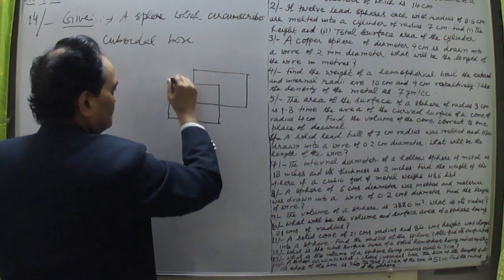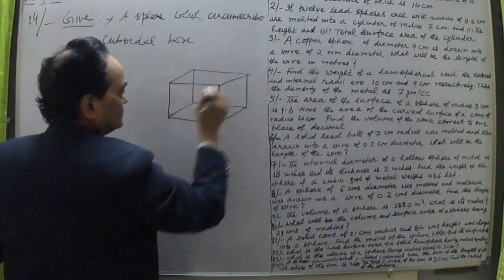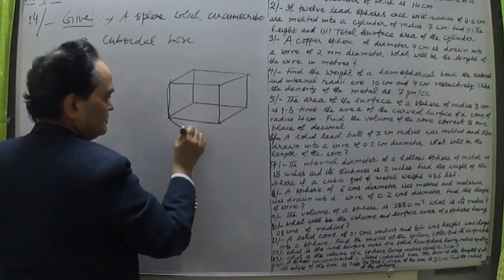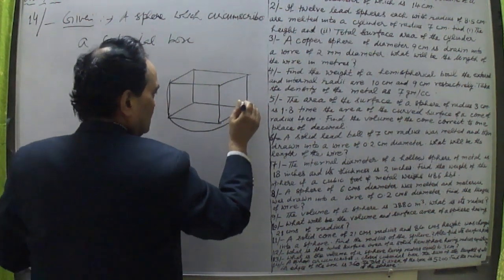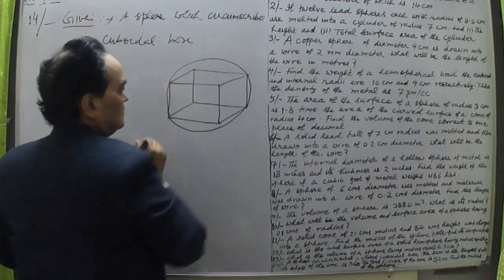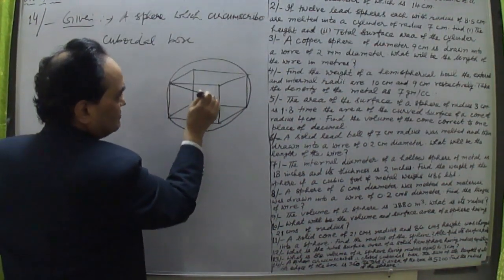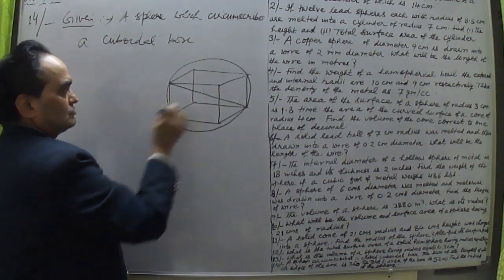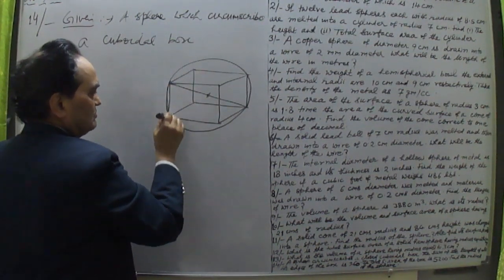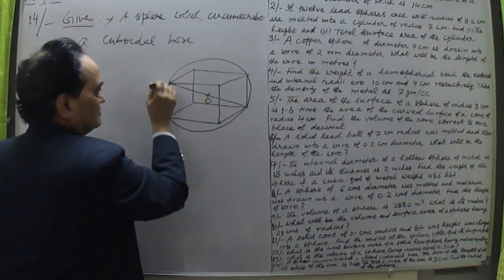This is the cuboidal box, and this cuboidal box is circumscribed by this sphere. So what is the diameter of this? This is the diameter here. So this diameter we have to calculate, and half of the diameter will be the radius. That means this is the center O, this is AB.